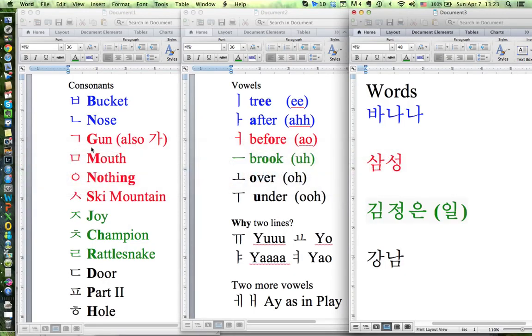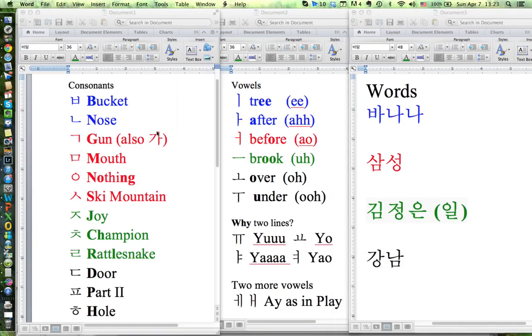It's your first word. Here is a gun, and the gun can also look like this, as in ga here. Either way, it's the G sound. Here we have a mouth, the M sound. This is the nothing. When nothing is at the beginning of a character, it's silent. You hear nothing. When it's at the end of a character, it's the NG sound. So either silent or NG.